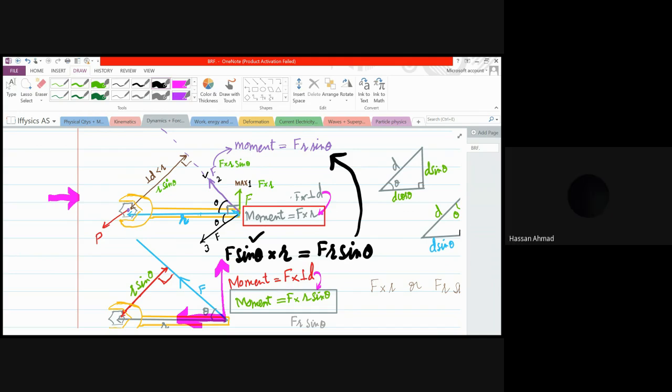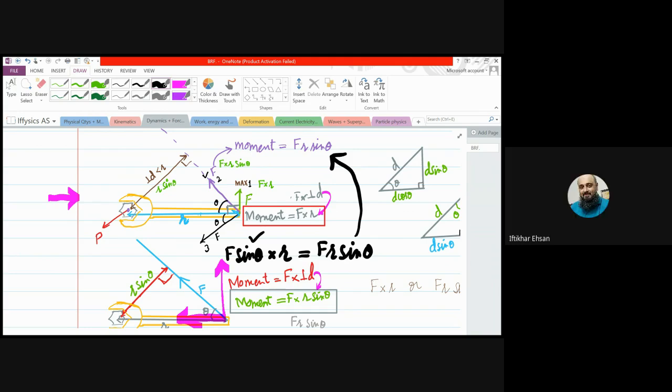Sir, the angle has decreased. Very right. You are right. But I want you to tell according to the formula. What is the formula for moment? Moment is the force multiplied by the perpendicular distance.